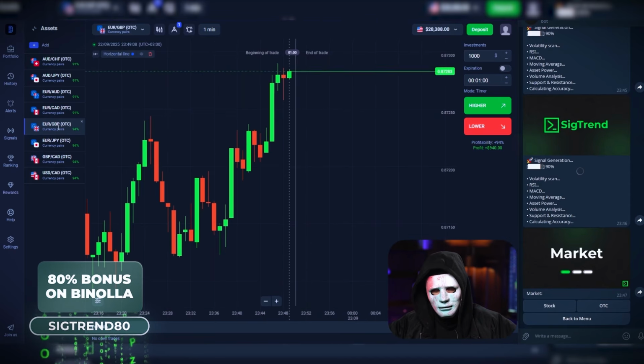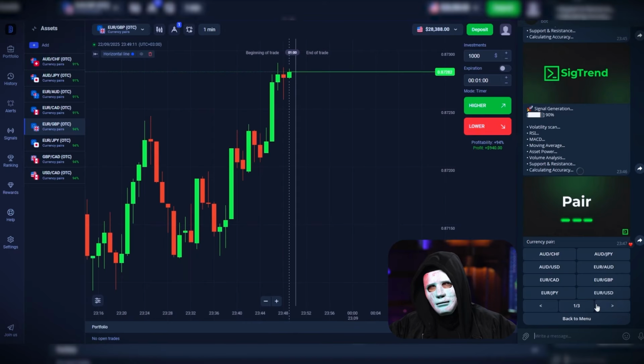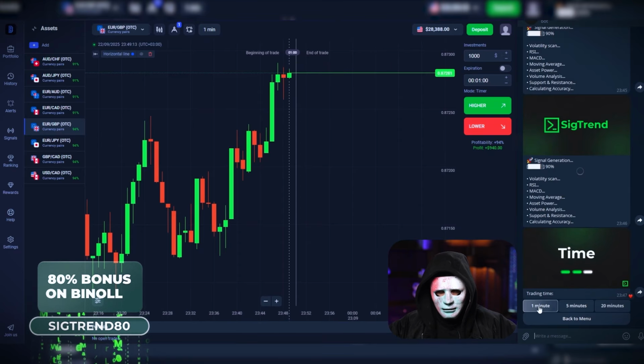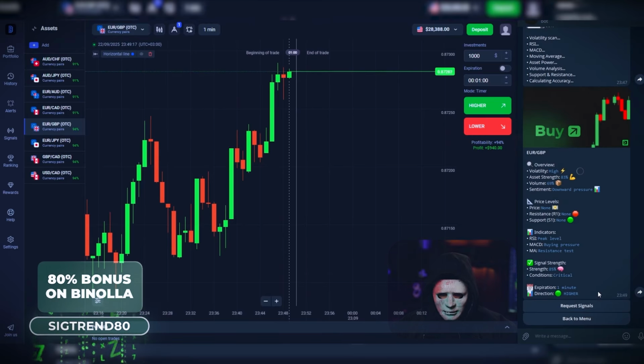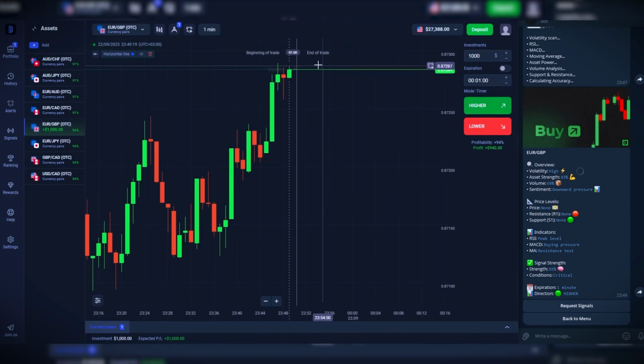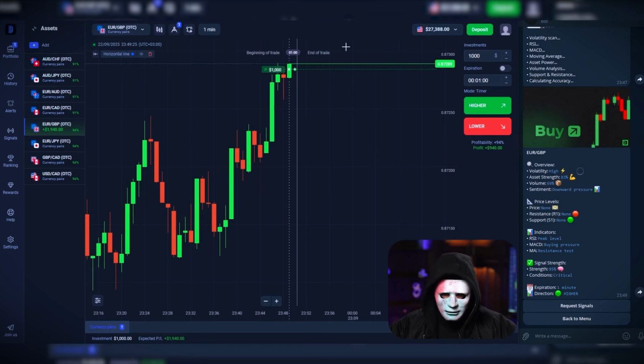But we're moving on. Let's pick another currency pair. And now we need to find it here. So, we go in for 1 minute, the signal is being analyzed, and we wait. It says to enter a buy, but overall, a breakout might happen here. If that happens, we'll go higher. Well, let's see how this works.